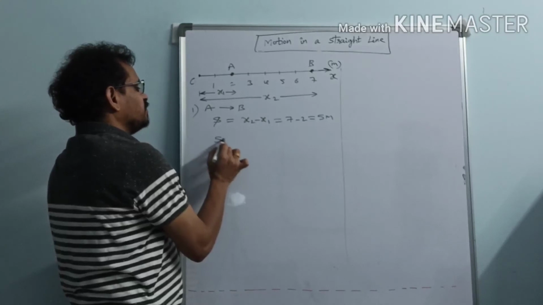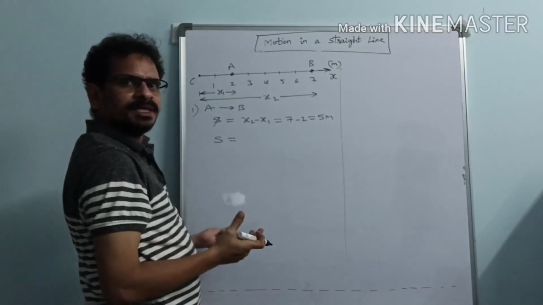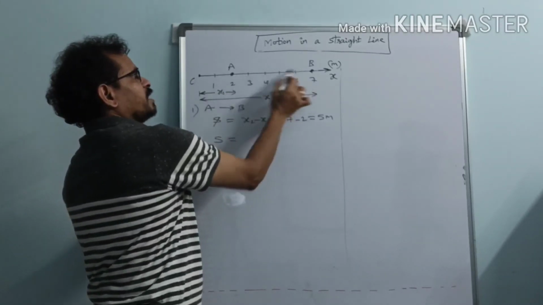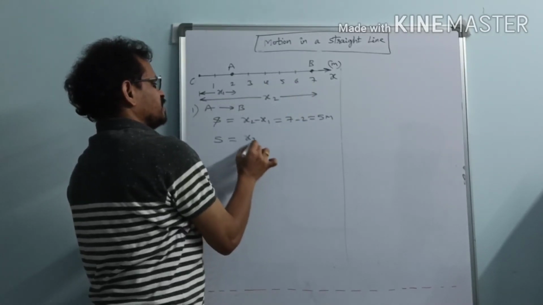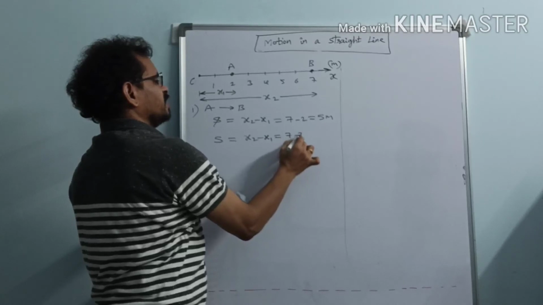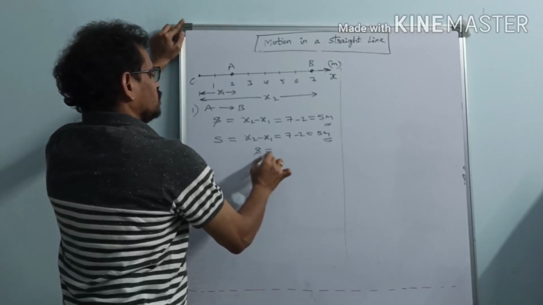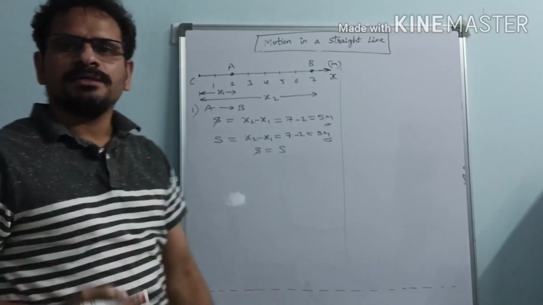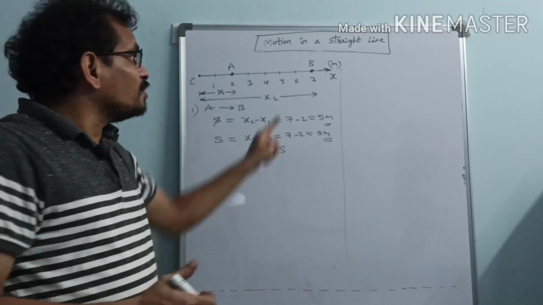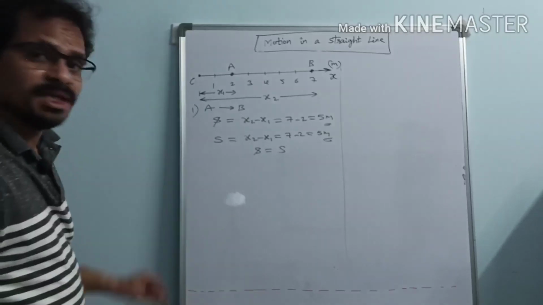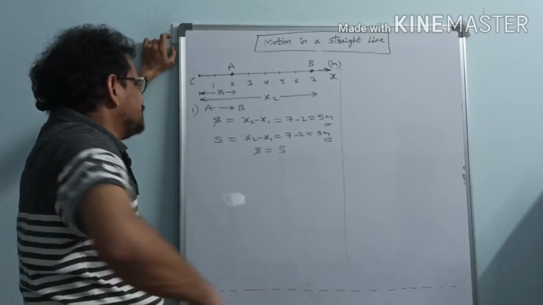Next, what is the displacement? Same, because the motion is along a straight line, displacement is the length of the straight line joining the initial and final points. So same here, x2 minus x1 equal to 7 minus 2 equal to 5 meters. So here distance equals displacement. Previously I told you, when the motion is along a straight line without changing its direction, then distance and displacement are both the same. Got it? Yes.